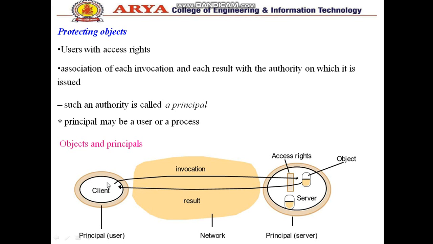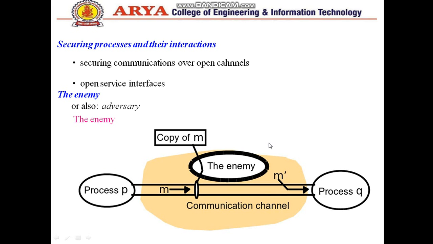As you can see from this diagram, this is the client, and this client is a principal user, that is, it can issue the authority. It invokes the process. That process will check for the access rights, and when it passes through those rights, it can access the object or the server. This is the principal server and this is the network, and then it will again give the result. So very clearly we can see from this picture.